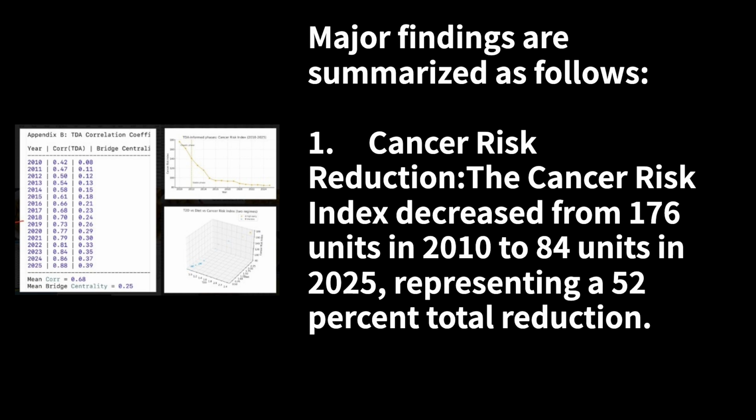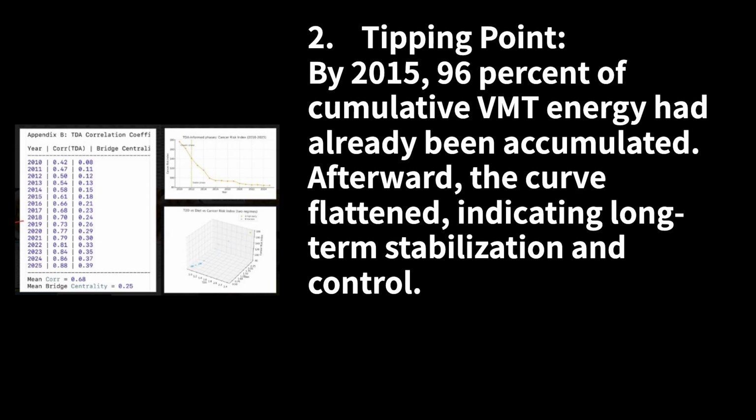1. Cancer risk reduction. The cancer risk index decreased from 176 units in 2010 to 84 units in 2025, representing a 52% total reduction. 2. Tipping point. By 2015, 96% of cumulative VMT energy had already been accumulated. Afterward, the curve flattened, indicating long-term stabilization and control.